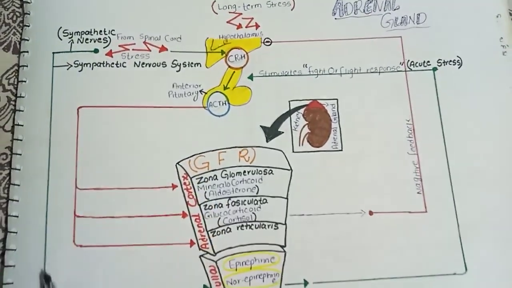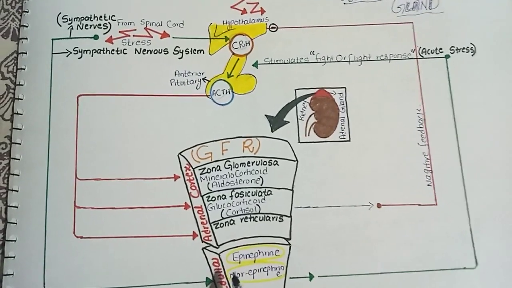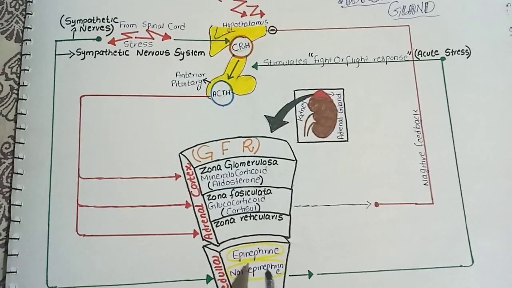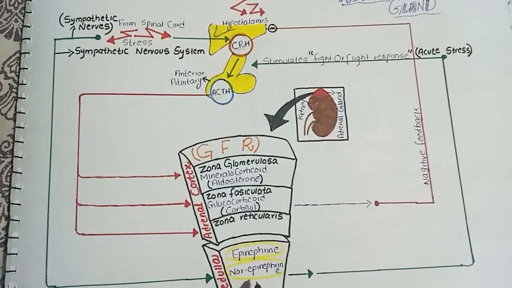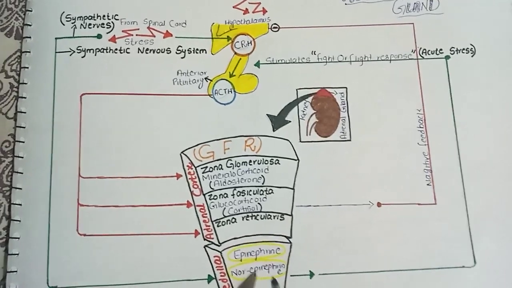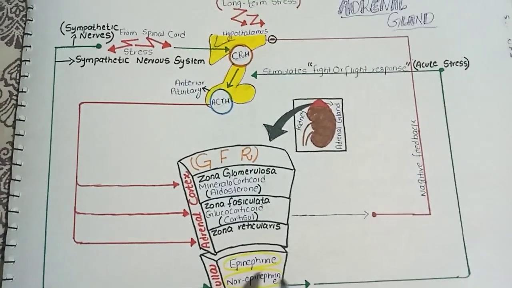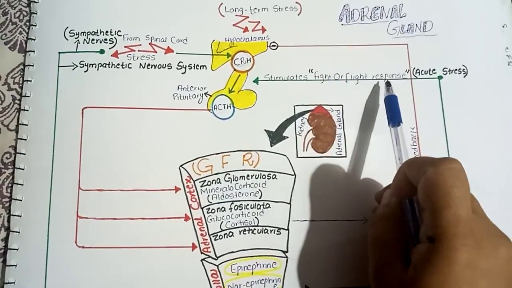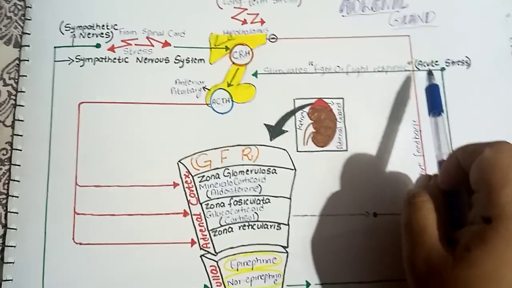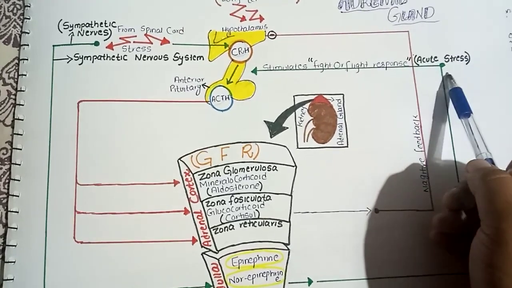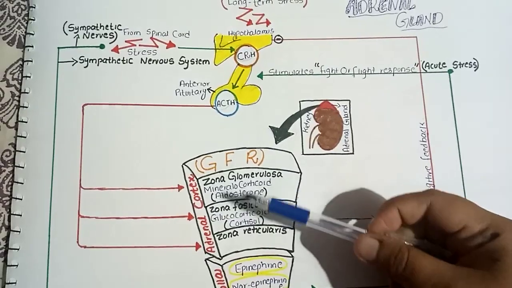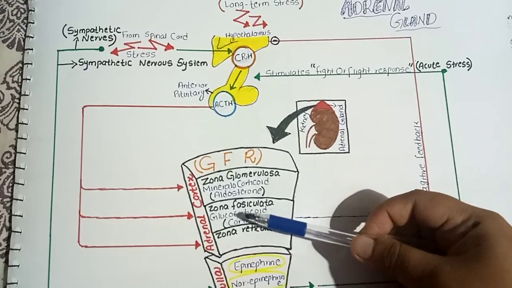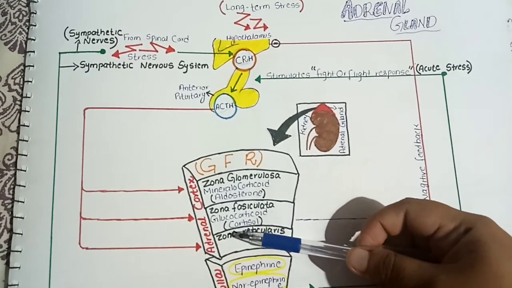These sympathetic nerves act on the adrenal medulla and stimulate it to produce epinephrine and norepinephrine in the blood, and the increasing level of these two hormones in the blood will trigger the fight or flight response in management of the acute stress.